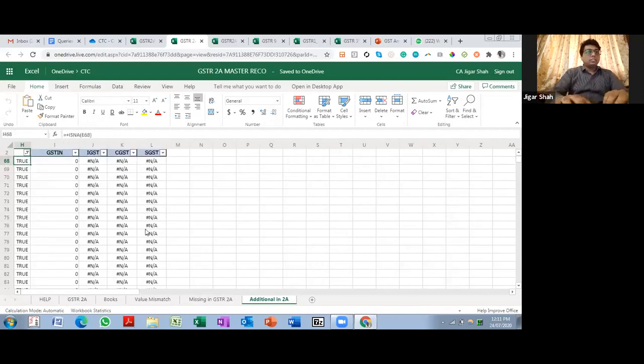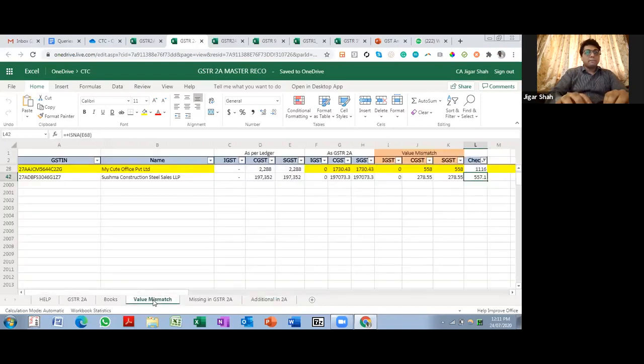Hardly anything additional in 2A. Basically this tool has really helped us. We get value mismatches, we get items which are missing in 2A, and then we get items which are additional in 2A.